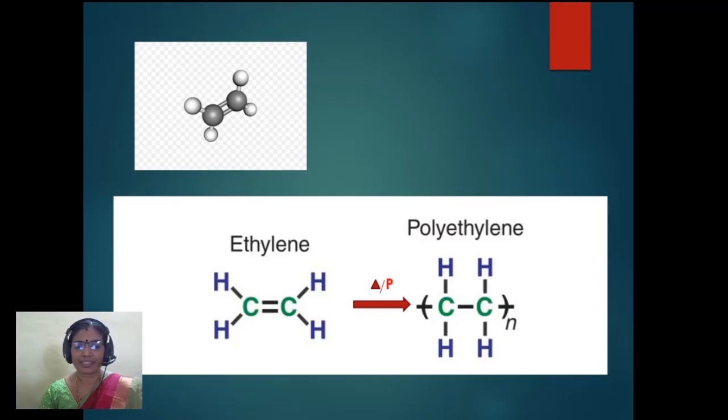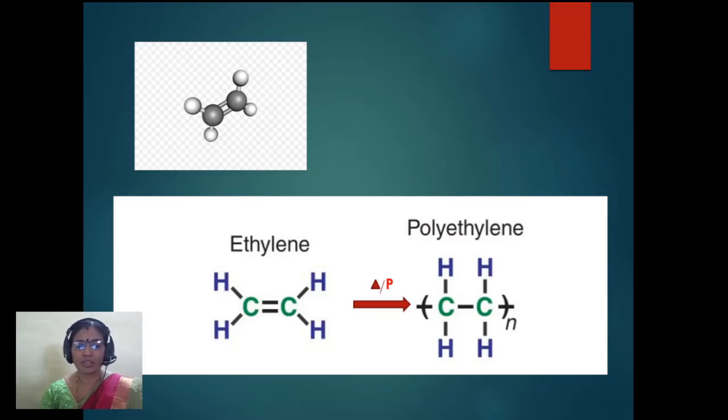During this polymerization, the double bond breaks into a single bond and you get bonds on either side, the whole n times. The polymer should always be written like this: CH2 single bond CH2, bonds on either side, the whole n times. This is the structure for a polymer.